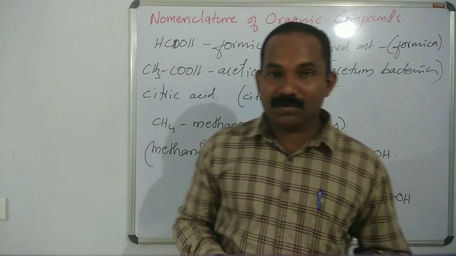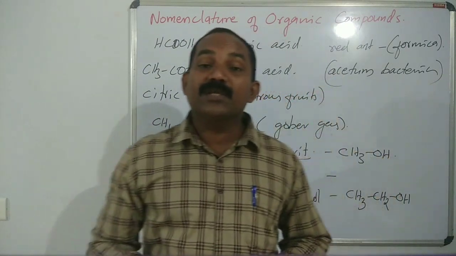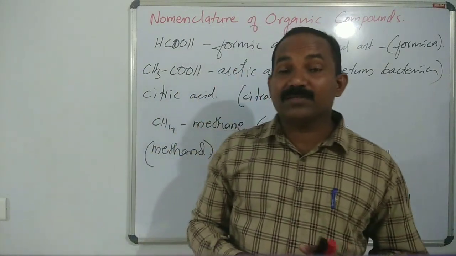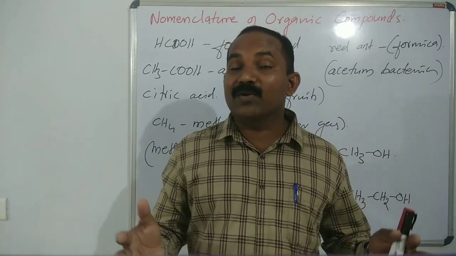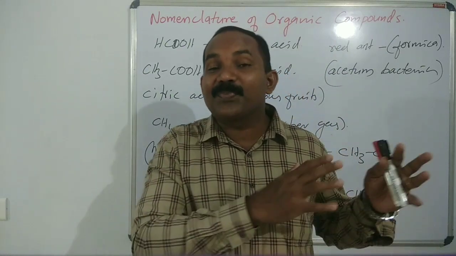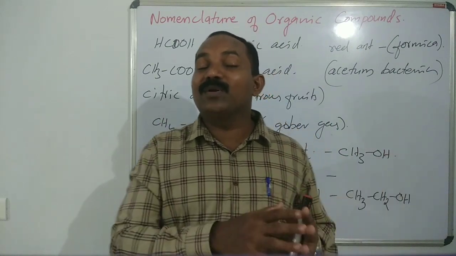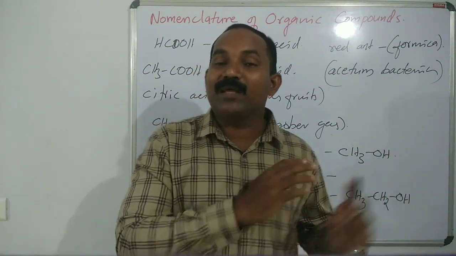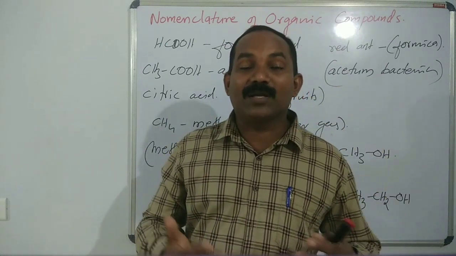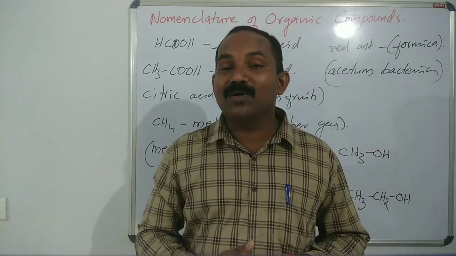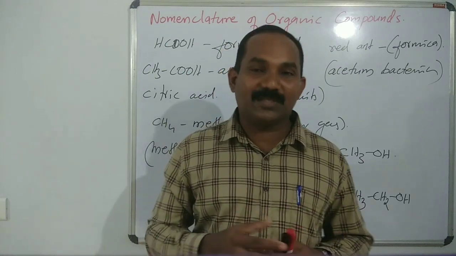Grain alcohol, because it is prepared from grains: barley, wheat, rice. So the source of the alcohol is grains. That's why ethyl alcohol or ethanol is known as grain alcohol or simply spirit.